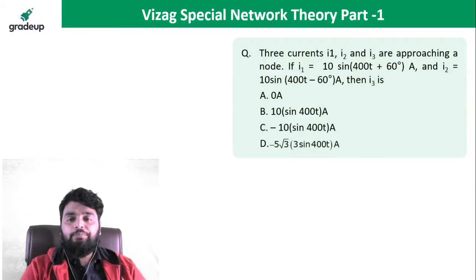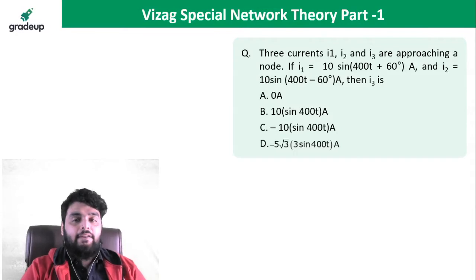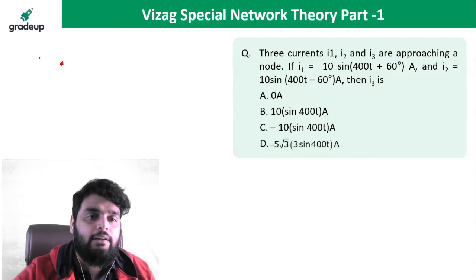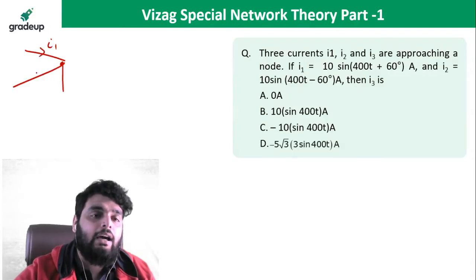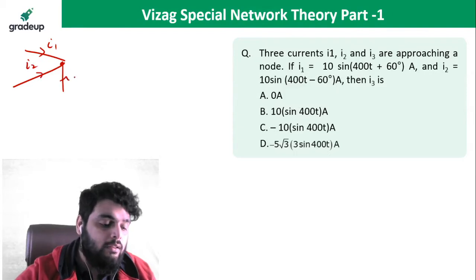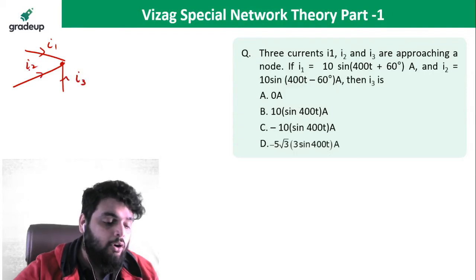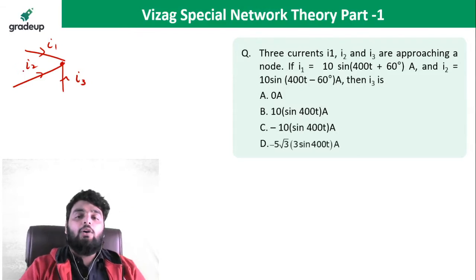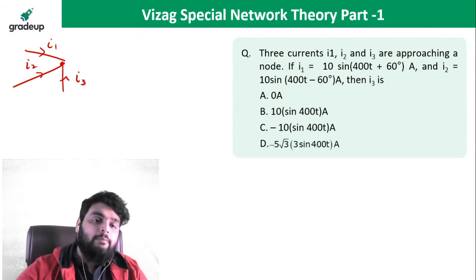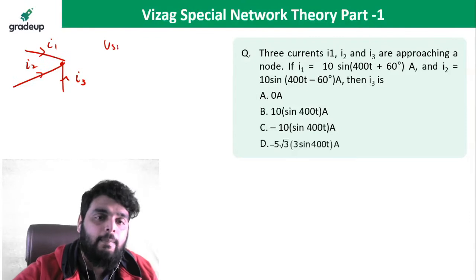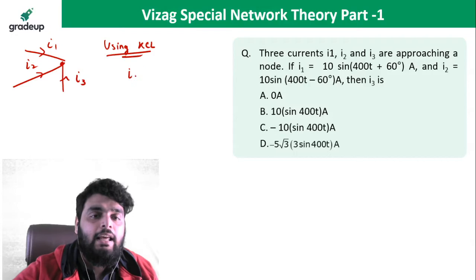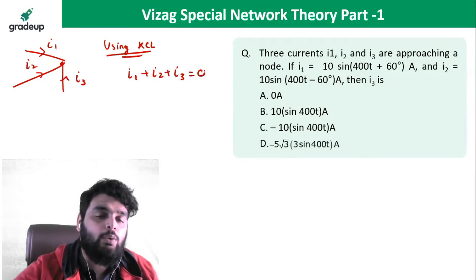So next question. Three currents I1, I2 and I3 are approaching a node. So I have a node in which three currents are approaching like this, I1, I2 and I3. Now you need to find out the I3. So I know using KCL, I1 plus I2 plus I3 equal to 0.